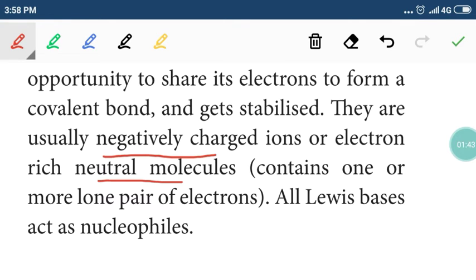They will have lone pairs. They donate a lone pair of electrons to an electron deficient center and make a covalent bond. So we already studied Lewis bases are electron pair donors. These electron pair donors will act as nucleophiles.